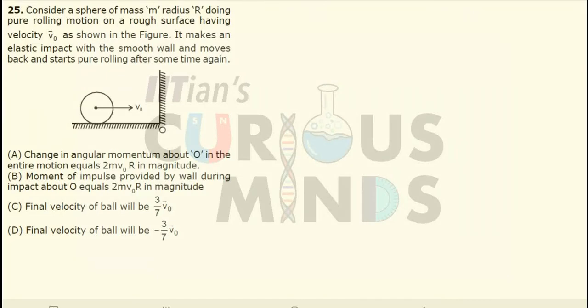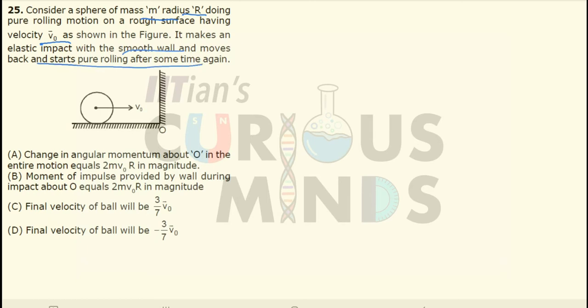Consider a sphere of mass m and radius r doing pure rolling motion on a rough surface having velocity v naught as shown in the figure. It makes an elastic impact with a smooth wall and moves back and starts pure rolling after some time.